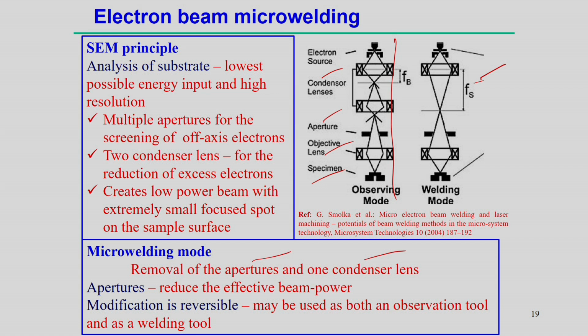In this case apertures actually reduce the effective beam power, and this reversible modification may be used both as an observing tool and as a welding tool. Here 5 or 6 watt power can be generated from this scanning electron microscope. When you convert it, just removing some condenser lens and aperture, then it is possible to use it as a welding mode such that 5 to 6 watt power can be produced. In this way it is possible to develop the micro electron beam welding process.